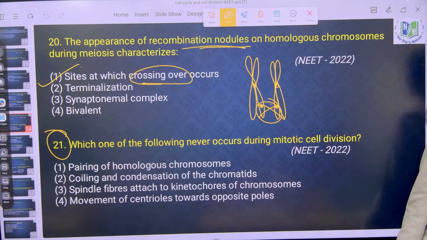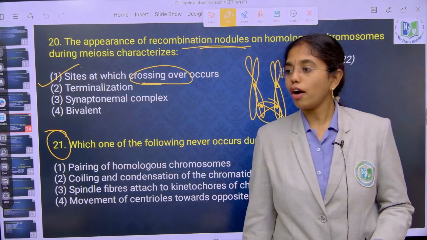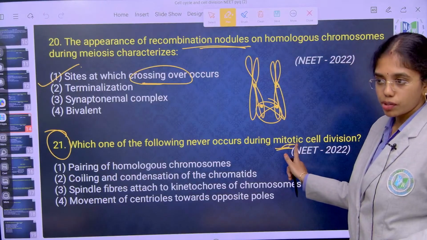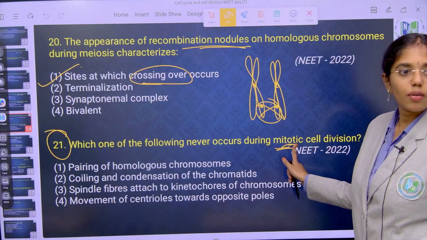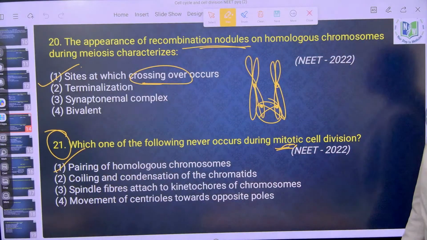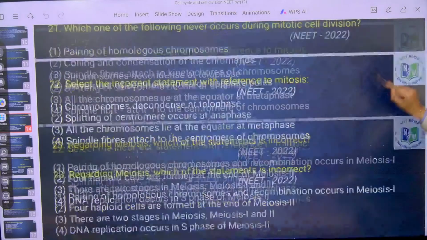Pairing of homologous chromosomes happens at which stage? Zygotene of prophase 1. Do you see zygotene and prophase 1 in mitosis? No. So the right answer is pairing of homologous chromosomes will never occur in mitotic cell division. Next question.